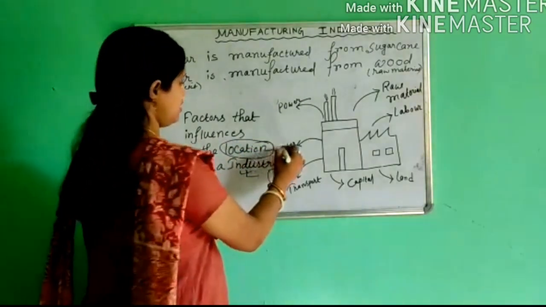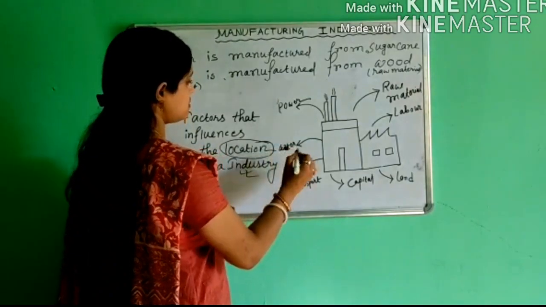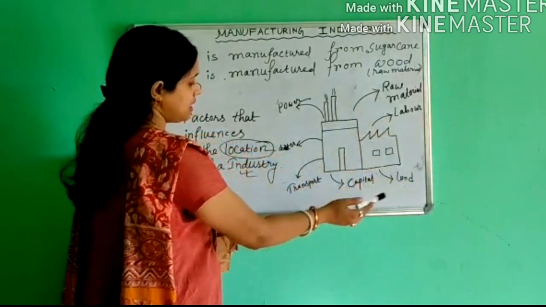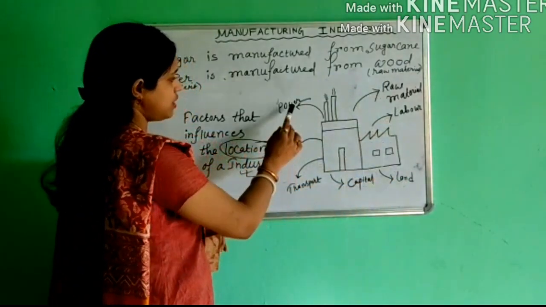These factors are raw materials, labor, land, capital, transport, water, power.